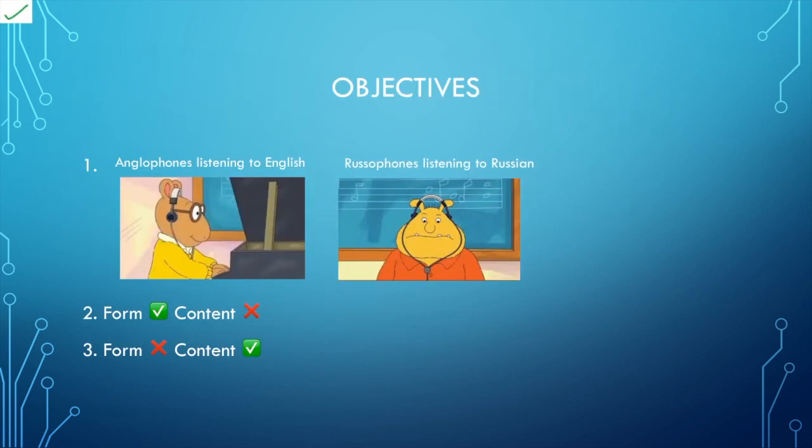In this study, they had native English speakers and native Russian speakers listen to the same narrative told both in English and in Russian. The study had three main objectives. Firstly, to identify brain regions that responded similarly across subjects within a language group when they heard a story in the language they understood. Secondly, to identify sensory areas that responded to the low-level physical properties or form of the stimulus independent of the content it conveyed. And thirdly, to identify brain regions that responded to the content of the narrative regardless of form.